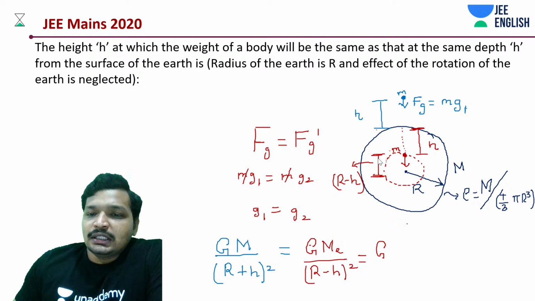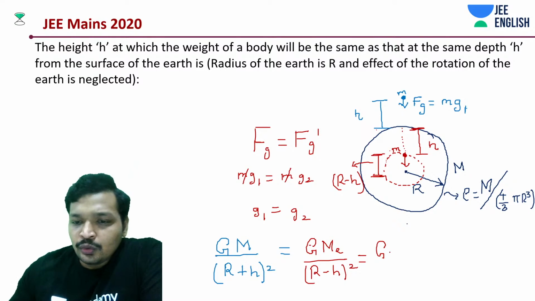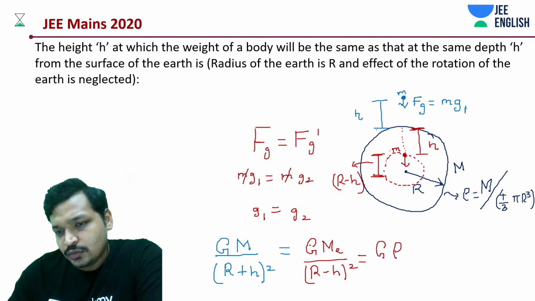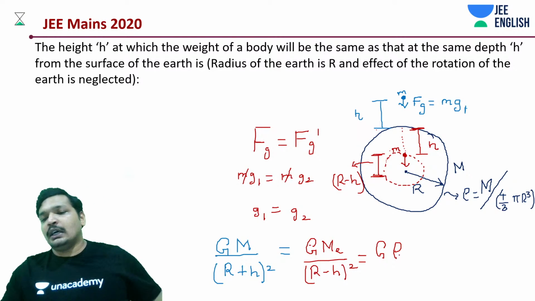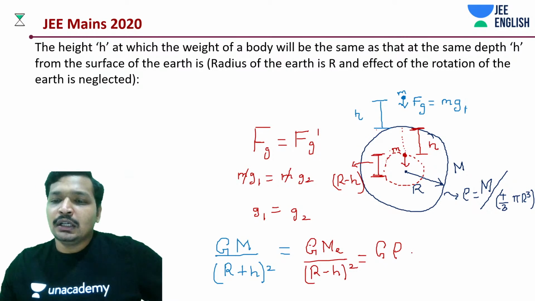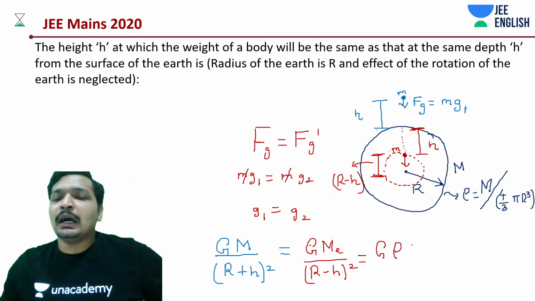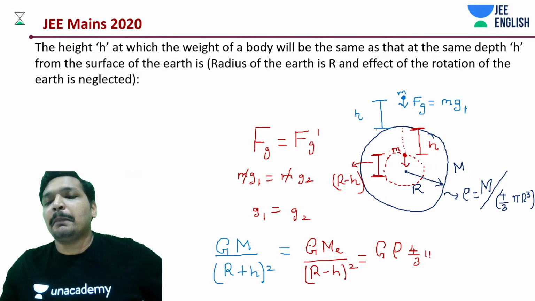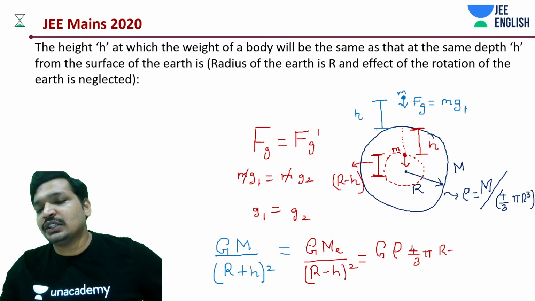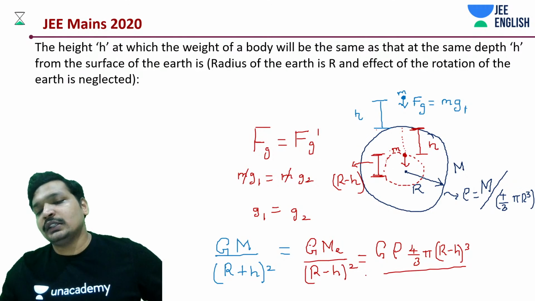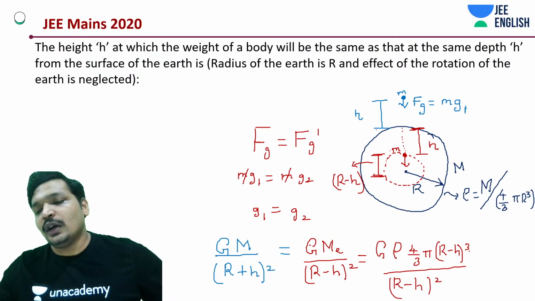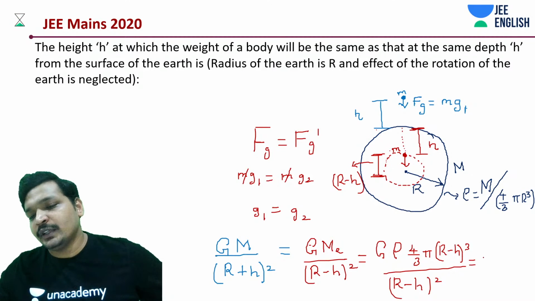What is this? This is basically rho into, how much do we have over here? 4 by 3 pi (r minus h) whole cube. Okay, quickly, you should be getting the answer. Do a little bit of mathematical manipulation.